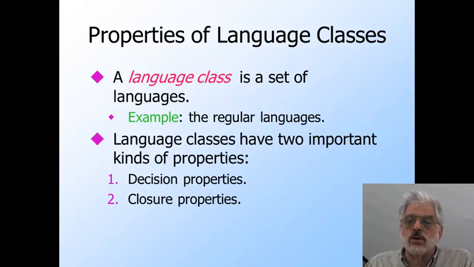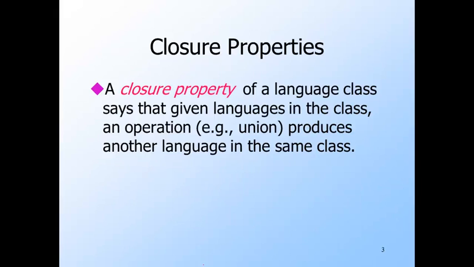The second important issue is closure properties of the class. These involve applying operations such as union to languages in the class. We're going to defer the discussion of closure properties to another lecture, although I'll give you an example on the next slide. Closure properties are statements that when we apply certain operations to languages in the class, the result is also in the class. For example, we say that a class of languages is closed under union if given two languages in the class, the union of those languages is also in the class.